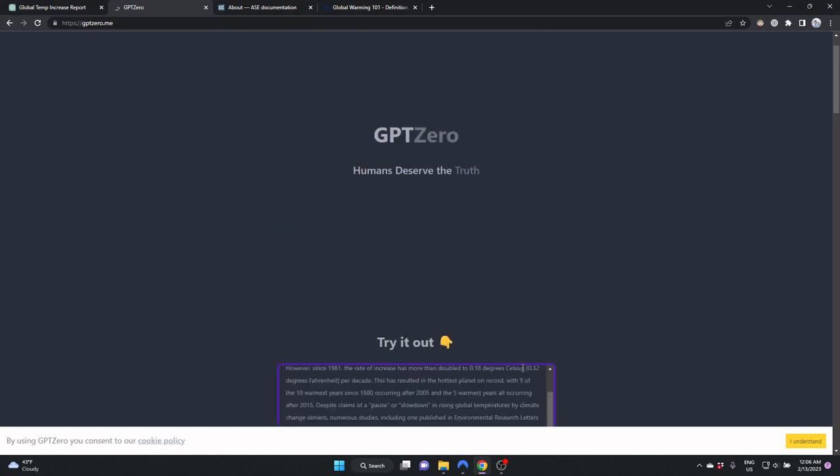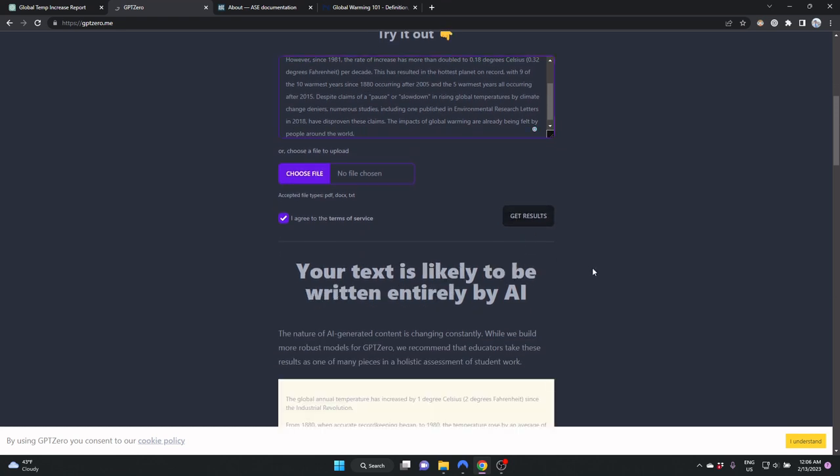Let's get rid of this text, paste it here, and now get the results.